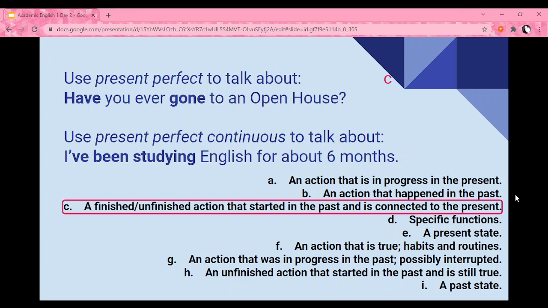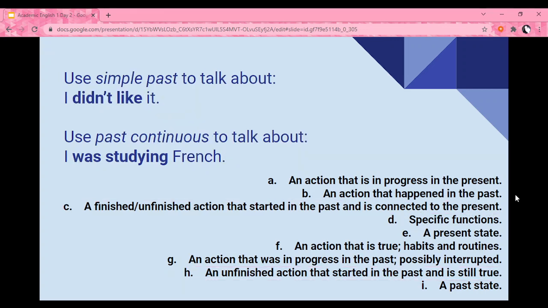The present perfect continuous is a little similar, but here the action is unfinished, and we know that this action started in the past, is still true, and of course is connected to the present. We're also using our auxiliary have or has, then we need to use been in past participle, and then our verb with ing. Let's continue. Now, pause the video while you identify how to use simple past and past continuous.